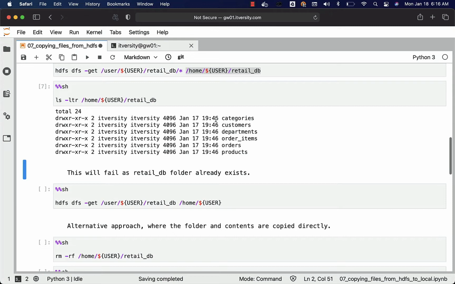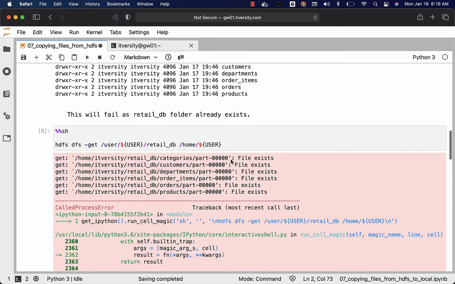Now as retail_db already exists, if I try to run this again, it will just fail. For each and every file, it is saying file exists. For those files which don't exist, it will copy. So it doesn't terminate on the first file itself. It will keep on trying to copy until all the files and folders are tried. Whatever is not there will be copied. Whatever is there, it will just throw an error saying file exists.